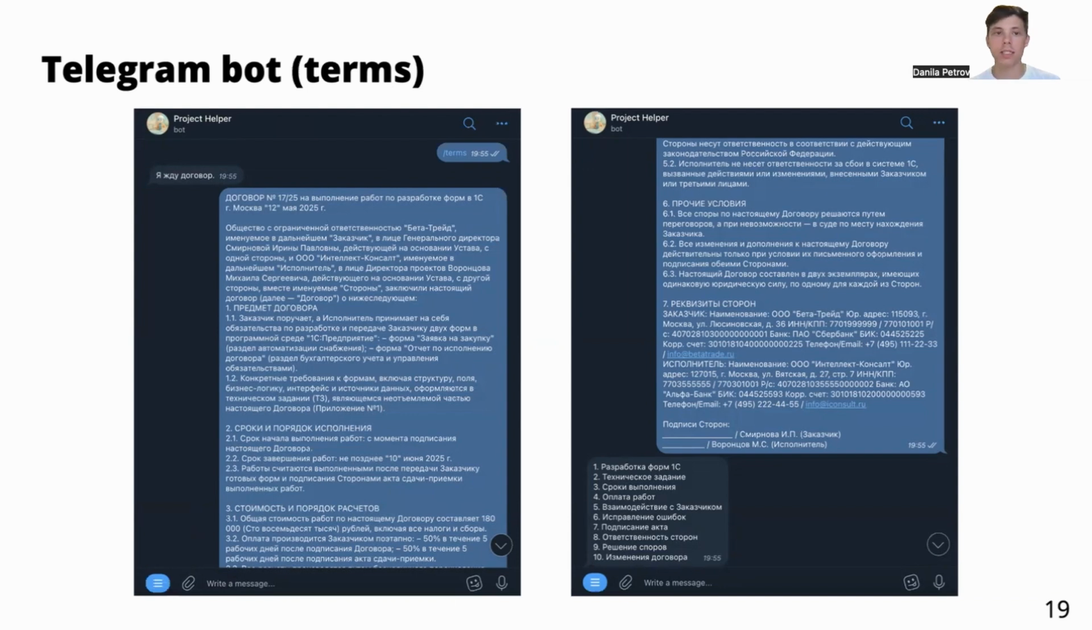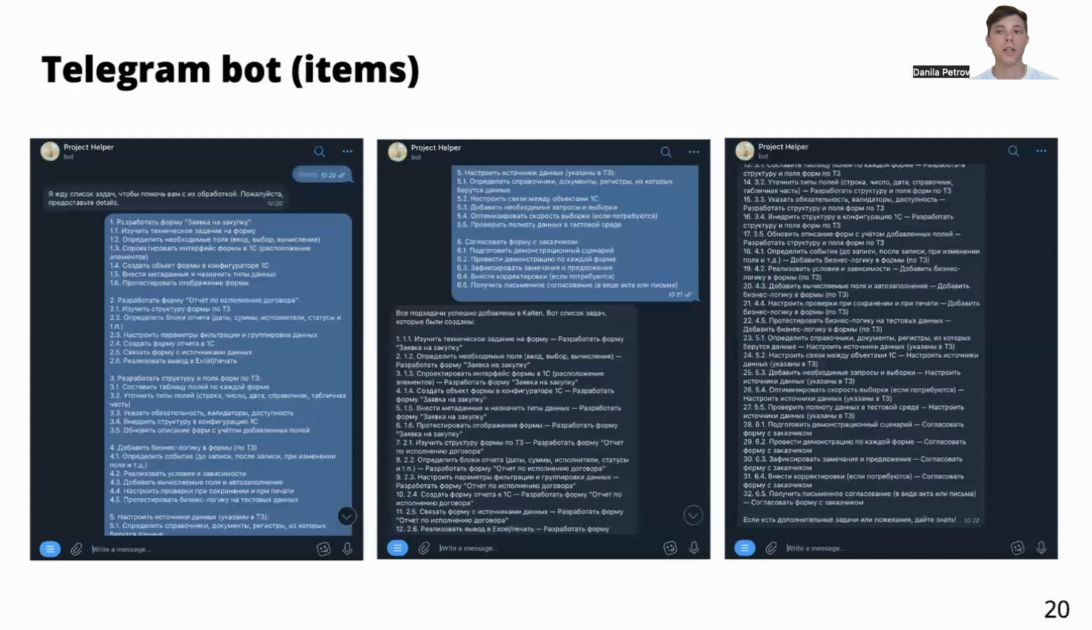Here you can see that a user sends a contract in a text format, and after that an AI agent sends a list of main tasks. After that, the Telegram bot needs to know the subtasks in order to create cards in Kaiten. It means that a user has to push the command items and send these subtasks, written by themselves.